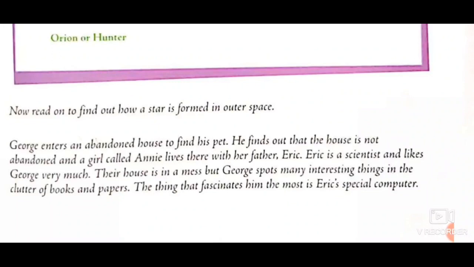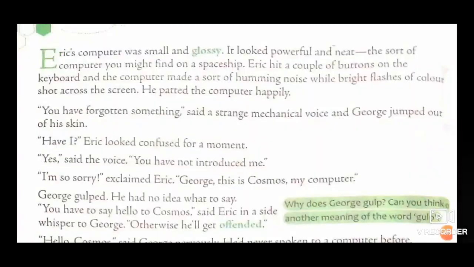The thing that fascinates him the most is Eric's special computer. The thing which attracts George's attention, which fascinates George the most, is Eric's special computer. Eric's computer was small and glossy. It looked powerful and neat, the sort of computer you might find on a spaceship.